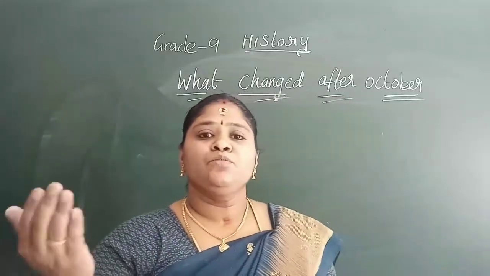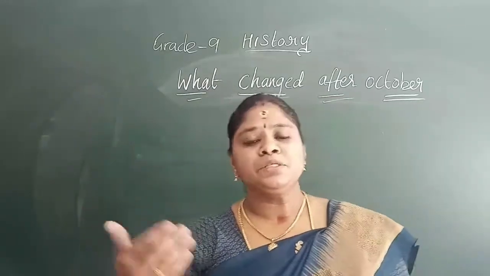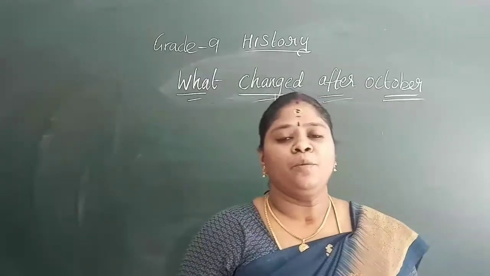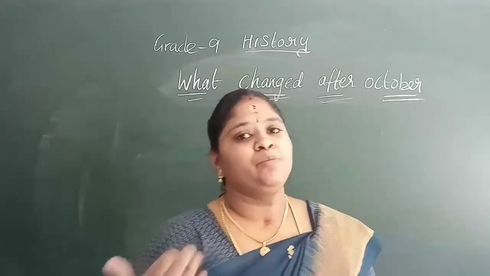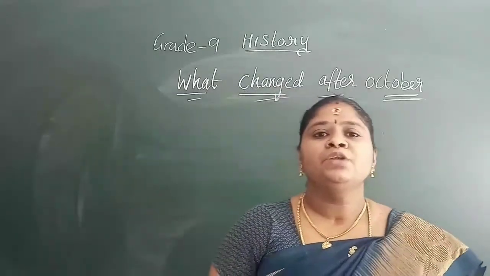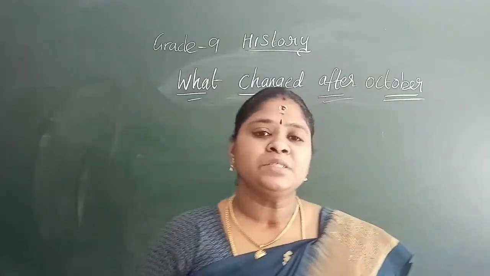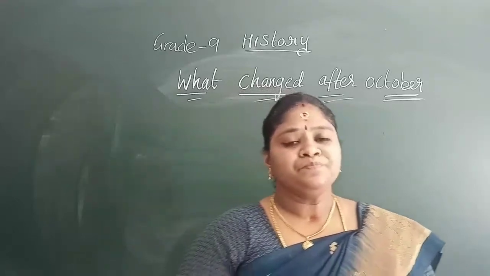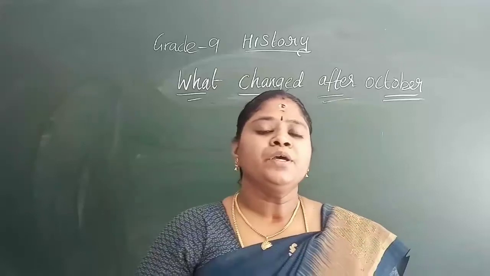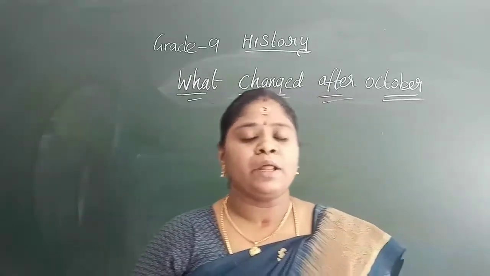The artists and musicians rallied towards the party because of the socialism and changes it brought, but one drawback is that they did not allow criticism of the Bolsheviks. So this is what happened after October.